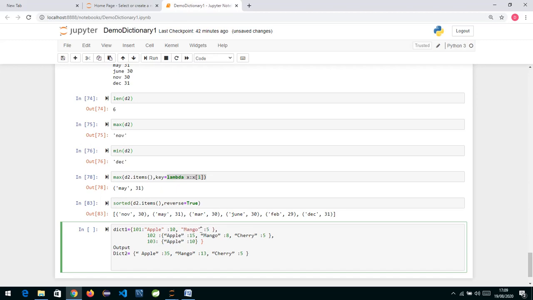Now I ask you to write logic to simply calculate the total number of items. This is a list of orders. Suppose this is an order number, and in that order these are the quantities ordered. We have mango, cherry and apple, all fruits.